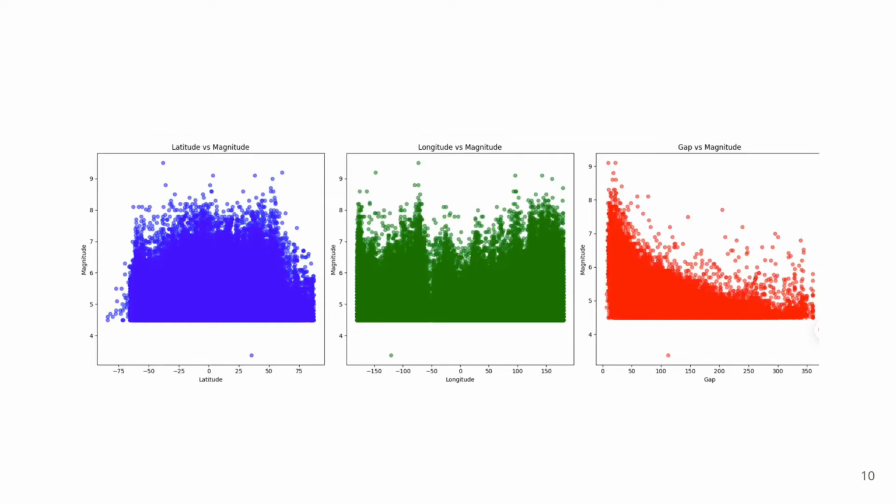Similarly, in the longitude versus magnitude section, we can see that on the farther side of the longitude, higher magnitude earthquakes were more noticeable. Similarly, in gap versus magnitude, we can clearly see that the stronger the earthquake, the smaller the gap will be. So it's done.